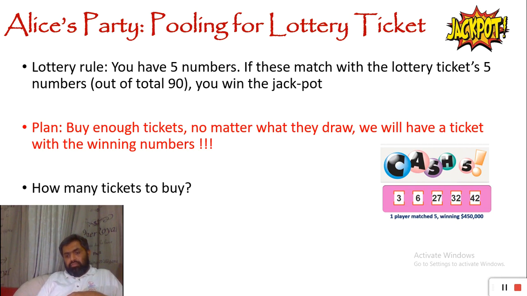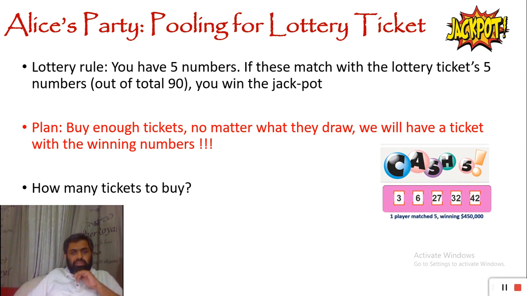When you cross the second number, 2 numbers are excluded. Now you have 88 numbers. For the third number you have 88 choices. 3 numbers are crossed, 87 numbers are left. So for the fourth number you have 87 choices, and for the fifth number you have 86 choices.